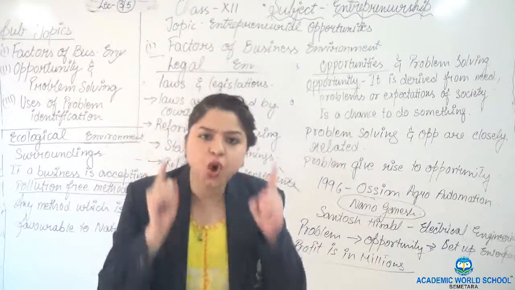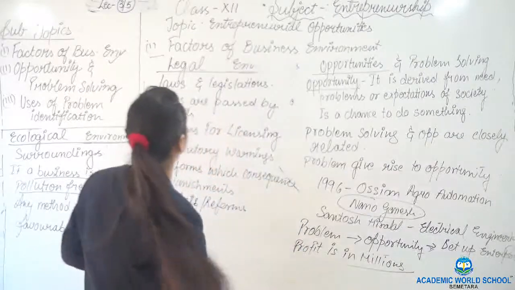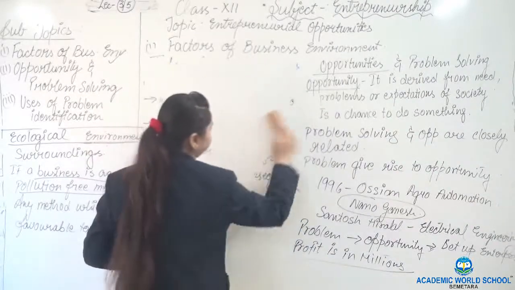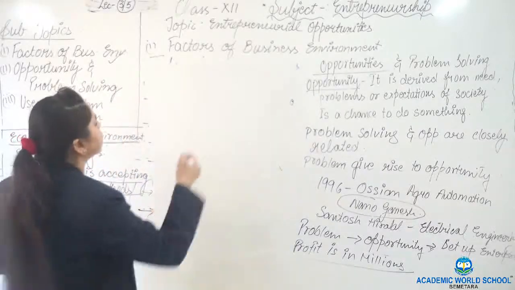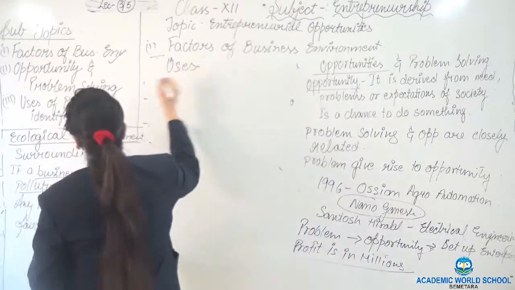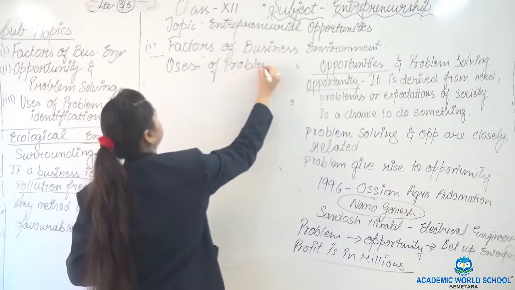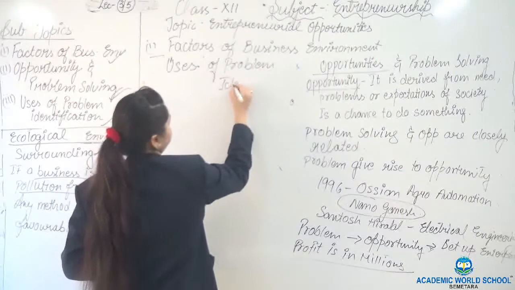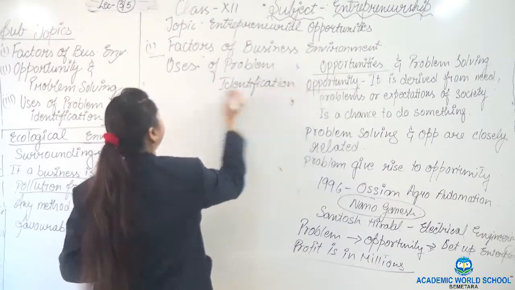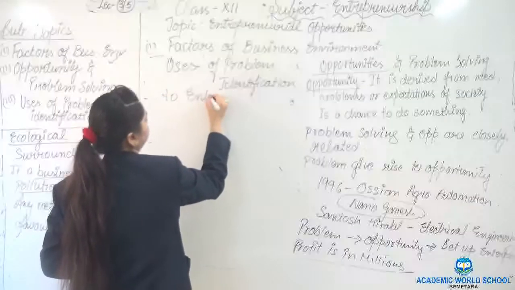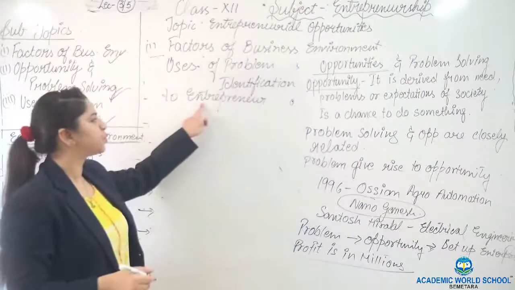Quality, there is no way that your enterprise would fail. So just 2 minutes more. We are discussing the uses of problem identification to an entrepreneur or businessman.